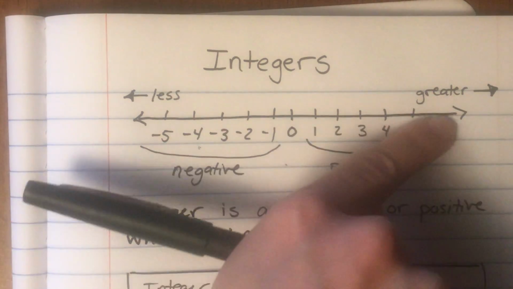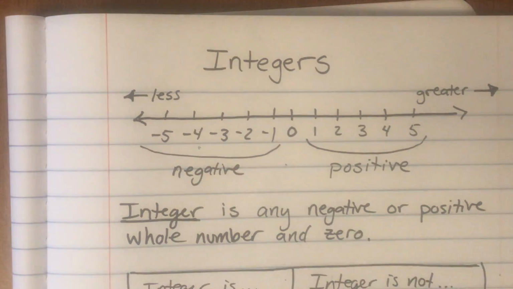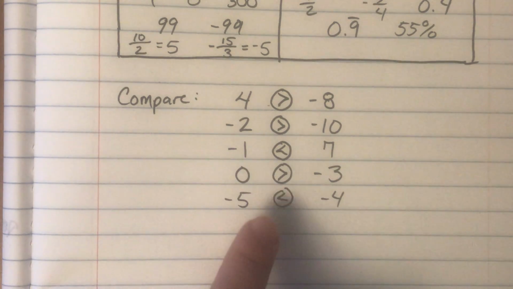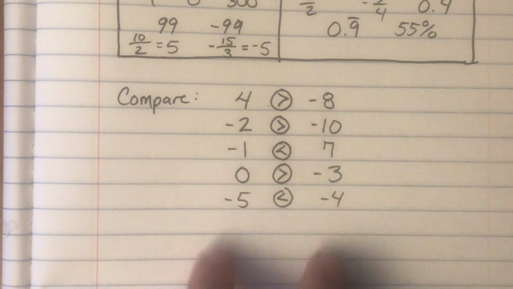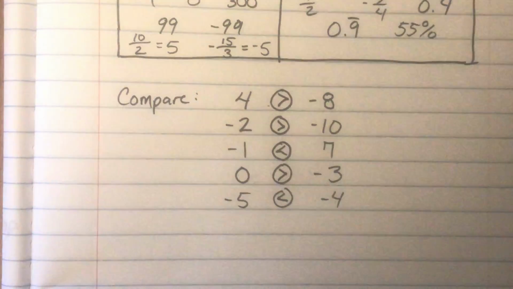Negative 4 is actually greater than negative 5. Negative 5 is less than negative 4. So the alligator is going to eat the 4. So just think, for positive numbers, of course, you know how to compare positive numbers. But for negative numbers, it's actually the opposite of what you think it should be. All right, so there is some comparison.